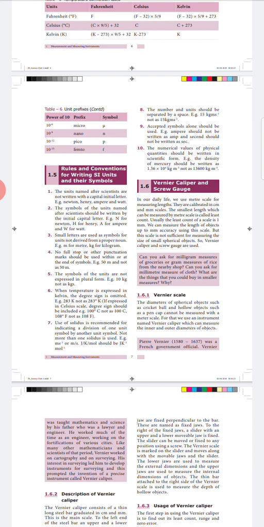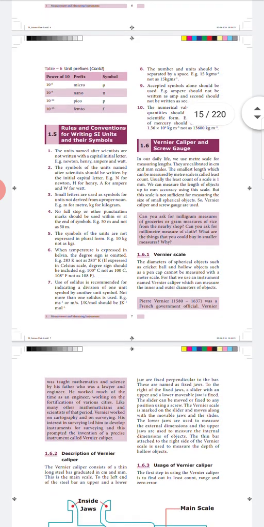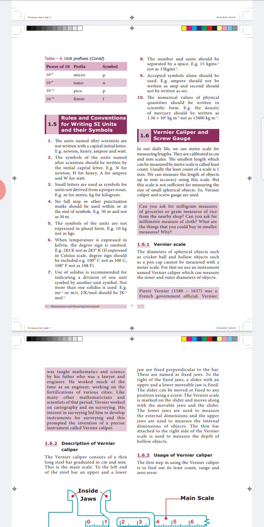The fourth point: we should not use any full stop or punctuation at the end of the symbols. Fifth point: these units should not be in plural form, like kgs or meters. And sixth point is talking about temperature. While expressing the temperature in Kelvin, you should not use the degree sign. Of course, if you use Celsius or Fahrenheit, then you can use the degree sign.